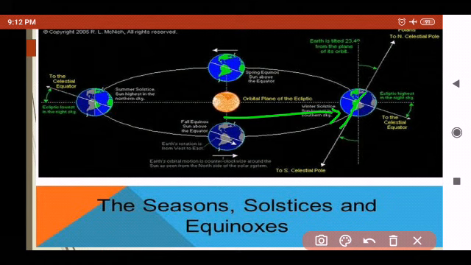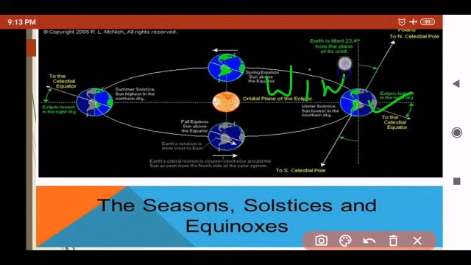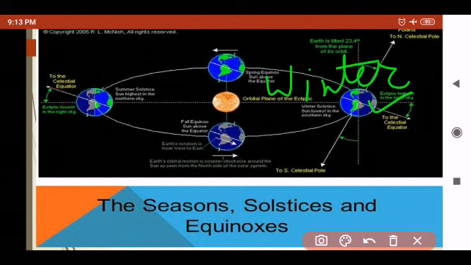So as the sun rays fall vertically at the Tropic of Capricorn, a large portion of the southern hemisphere gets light. The opposite of it will happen in the northern hemisphere. So this position of the earth is called the winter solstice.